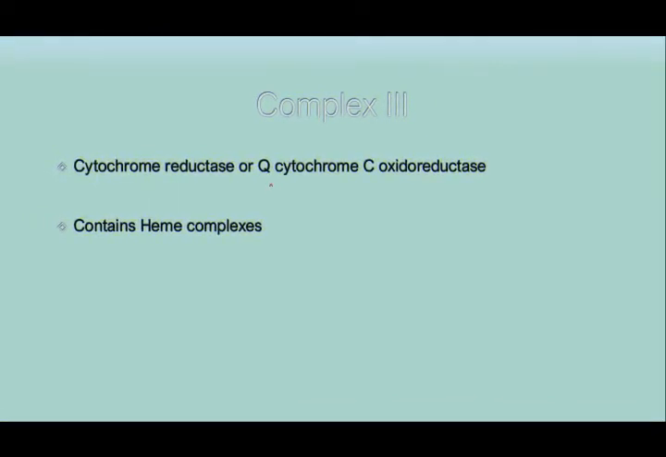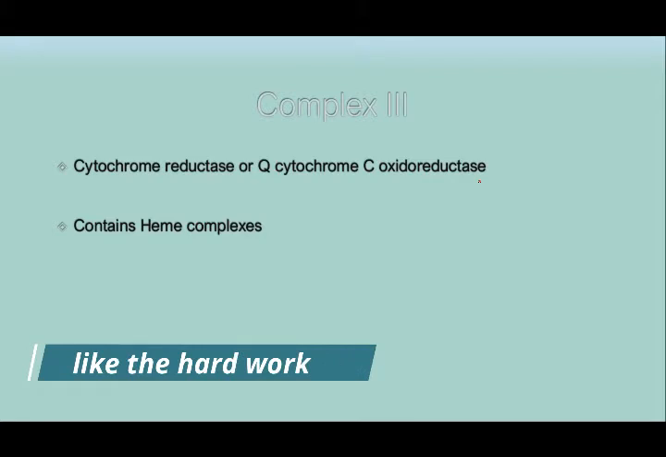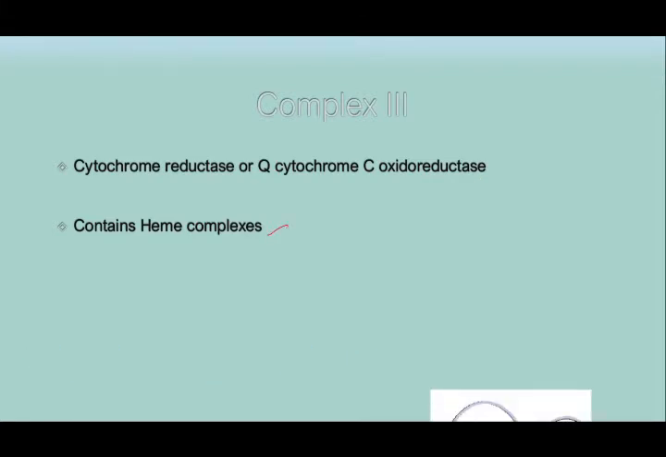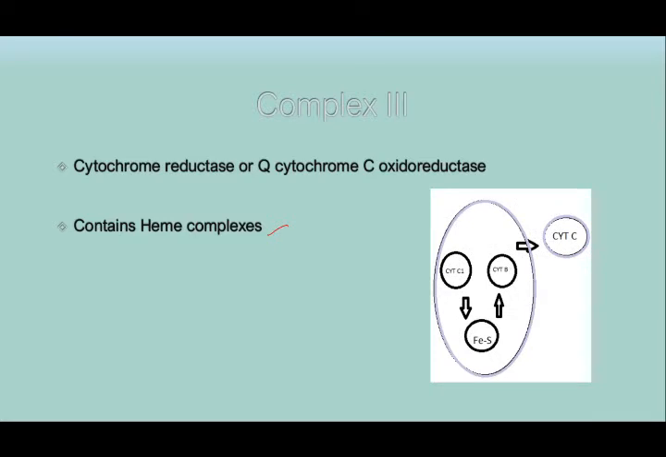The third complex was cytochrome reductase, or Q-cytochrome C oxidoreductase, the name of this complex, and it consists of heme complexes as well as cytochromes. So the structure was looking like this. The electrons produced from complex 2 will be taken up by cytochrome C1 and transferred to the iron sulfur complexes, then to cytochrome B, and it will be transferring to cytochrome C. So this is complex 3.